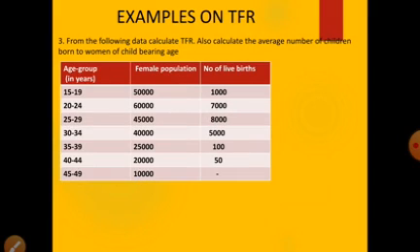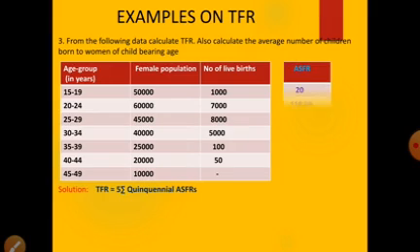Let us solve the third example on TFR. From the following data, calculate TFR. Also calculate the average number of children born to women of childbearing age. So here in this example we have two questions. First question is we have to find the TFR. Second question is calculate the average number of children born to women of childbearing age. First column, age group is given, then female population, next number of live births. Solution: as you know the formula of TFR is 5 into summation of quinquennial ASFRs. To calculate TFR, first we have to calculate the ASFRs.